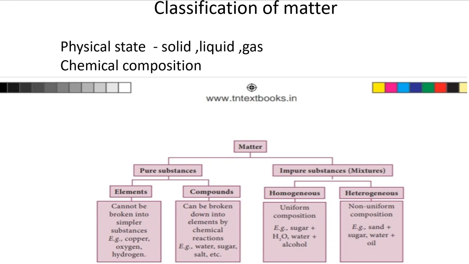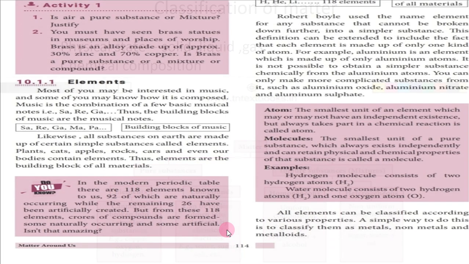Elements cannot be broken down, but compounds can be broken down. This is one difference. And another difference: elements contain the same kind of atom. If you are taking coal, you all know, right? Coal contains carbon, a repeating unit of carbon. When you break this coal, you will get carbon only. So it contains the same kind of atom, only one kind of atom, but compounds contain different kinds of atoms.